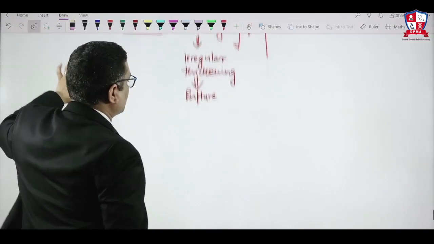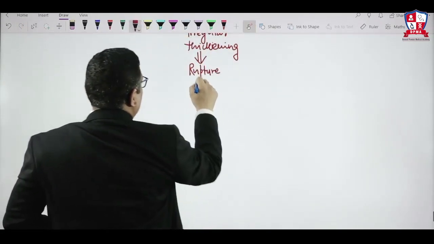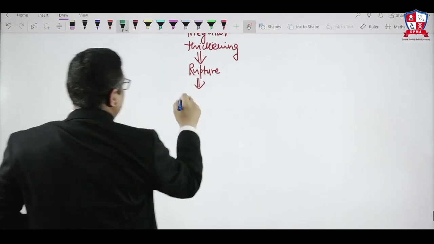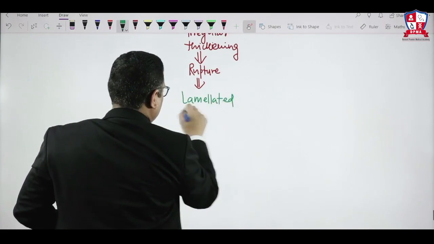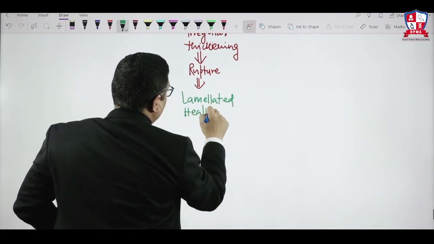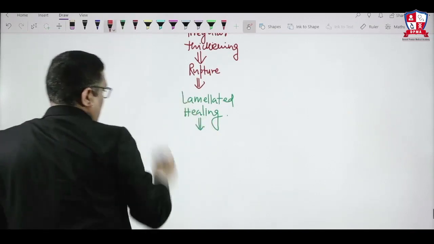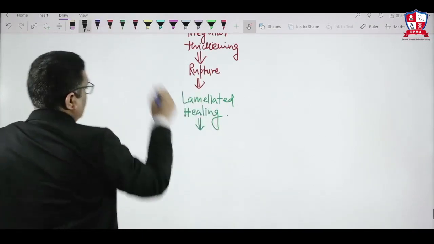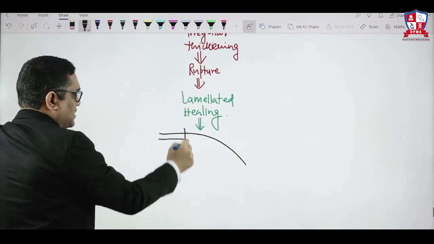And after this rupture, they will heal by lamellation. So lamellated healing will be there. Because of the lamellated healing of the basement membrane, suppose I am showing you, this is the normal basement membrane, up to this area.